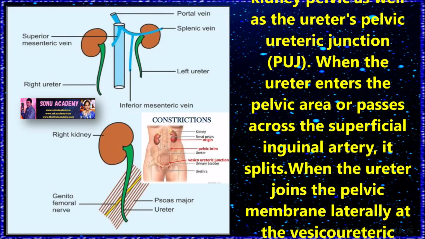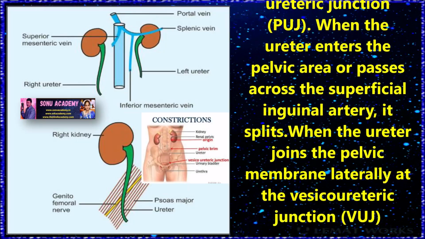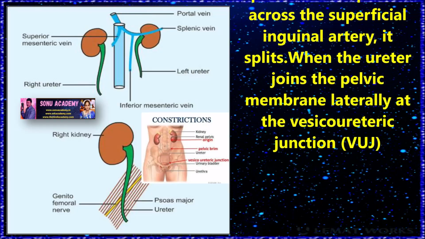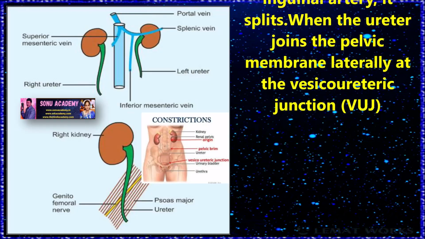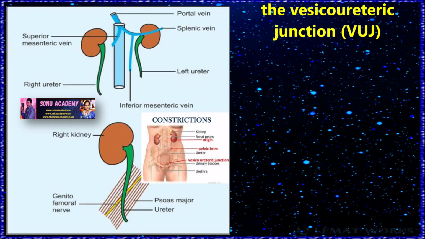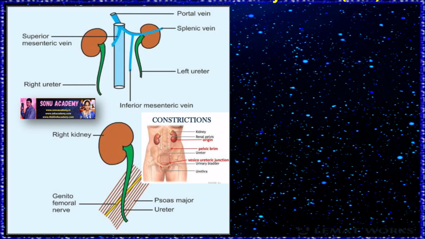When the ureter enters the pelvic area or passes across the iliac artery, it narrows. And when the ureter joins the bladder wall, laterally at the vesico-ureteric junction, VUJ.